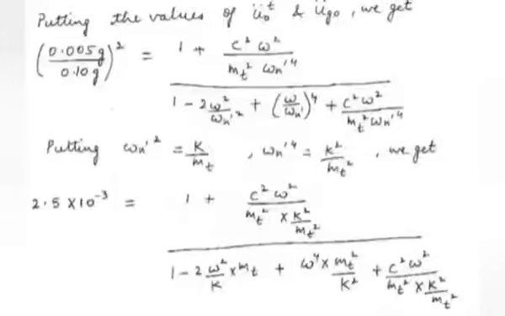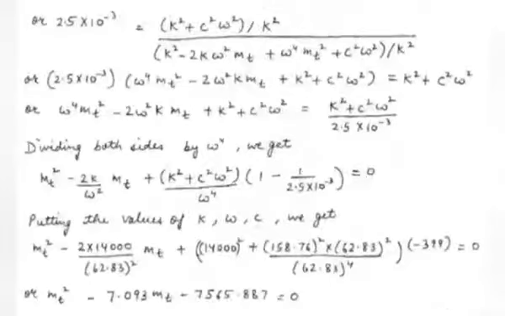Mt square will cancel out in the second term of the numerator on the right hand side and in the fourth term of the denominator in the right hand side. Taking LCM on the right hand side, we now get 2.5 into 10 raised to power minus 3 is equal to k square plus C square omega square whole divided by k square divided by k square minus 2k omega square mt plus omega to the power 4 mt square plus c square omega square whole divided by k square.